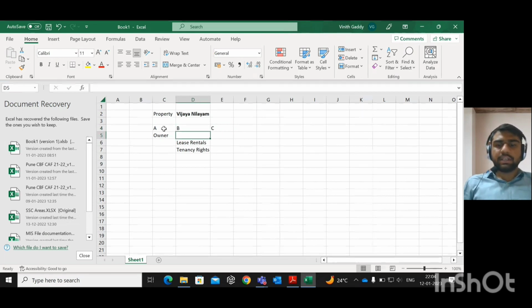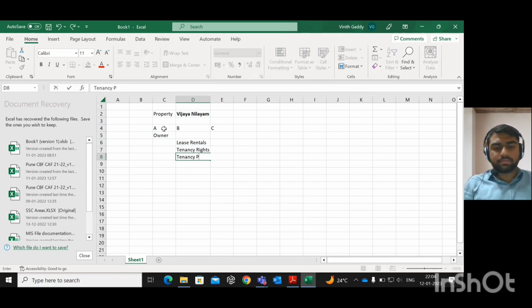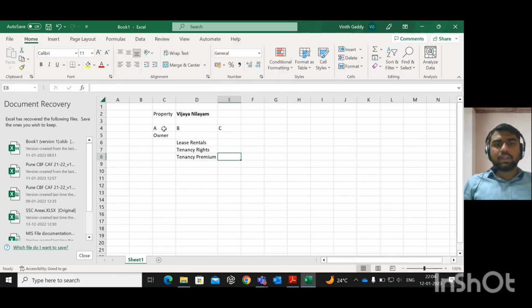What are these tenancy rights? For these tenancy rights, you will pay the tenancy premium. Under GST classification, this tenancy premium is taxable under GST. It is normally like a lease rental only. A is giving the property on rent to B, and A is charging rent from B. B pays rent to A, and the tenancy premium is also the same.